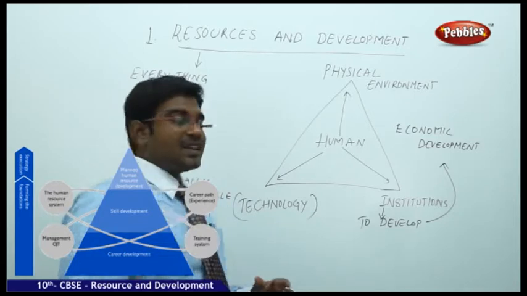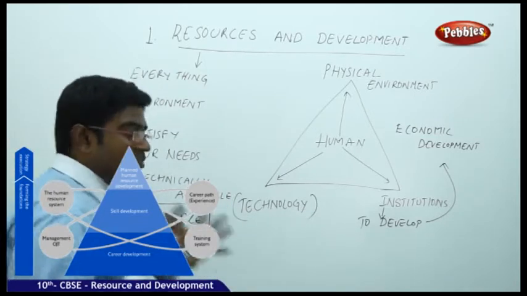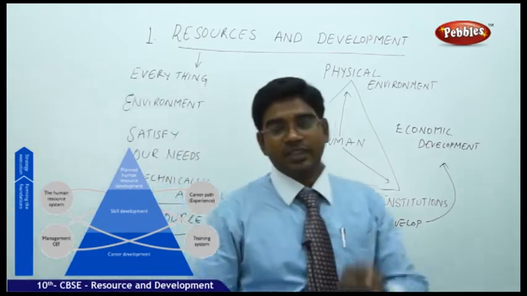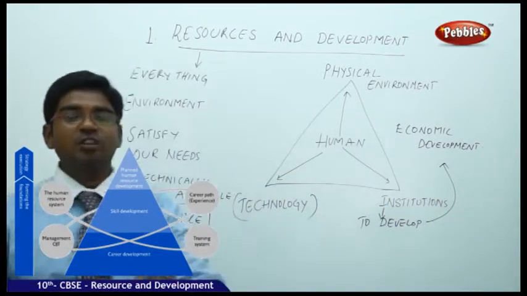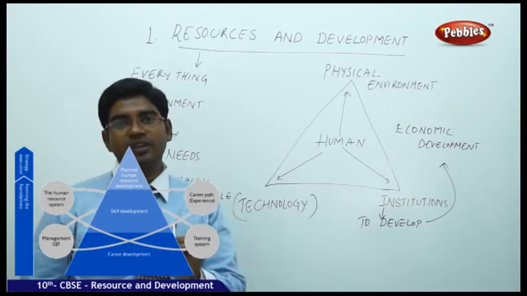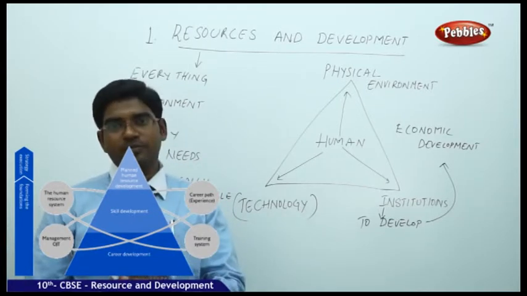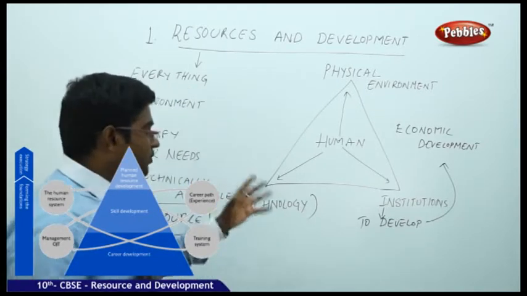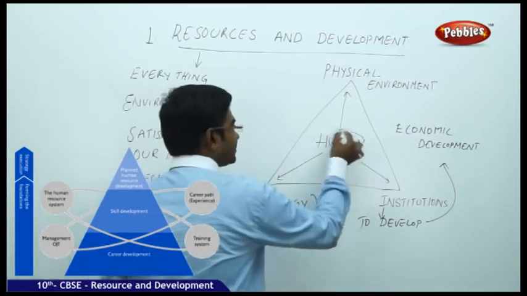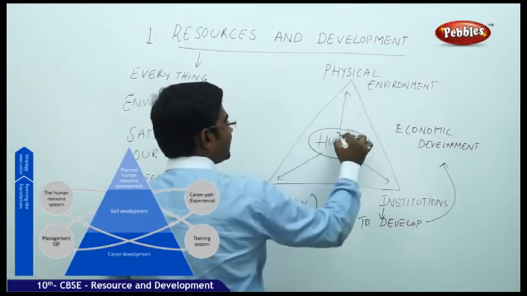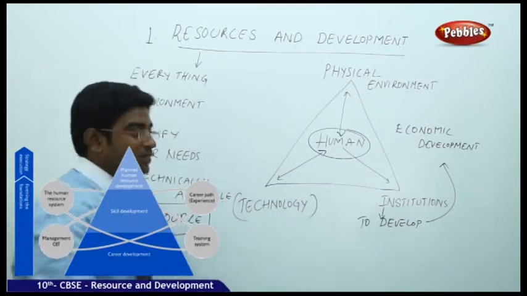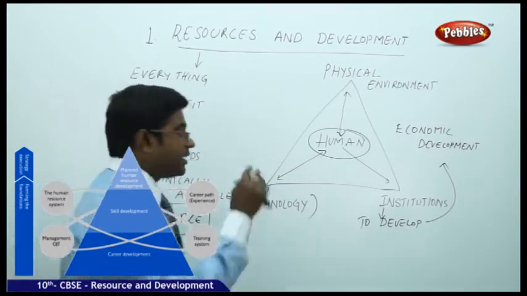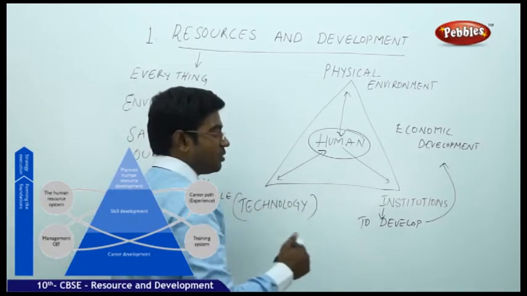So after understanding the meaning of the word resource, everything whatever is available for us in the nature at the affordable cost of the human beings in order to satisfy the needs of the human beings is known as a resource. So the resources are useful especially for the human beings. From the physical nature they get this, and then using the technical knowledge they derive them from the nature in a usable manner.